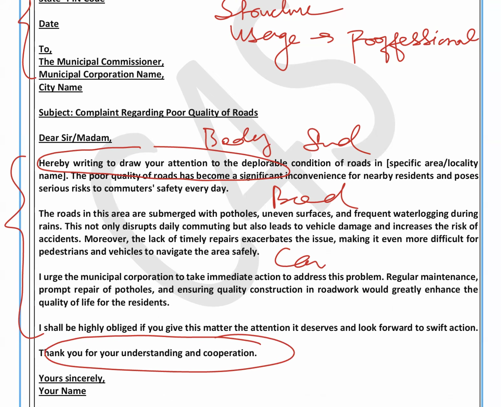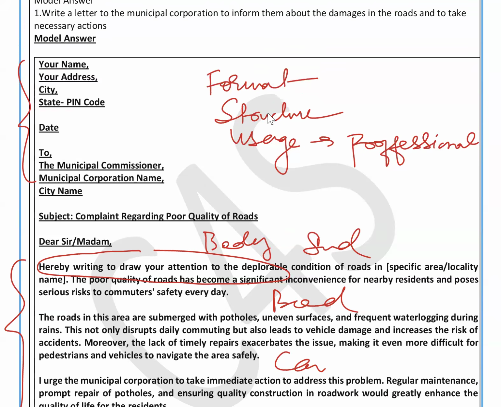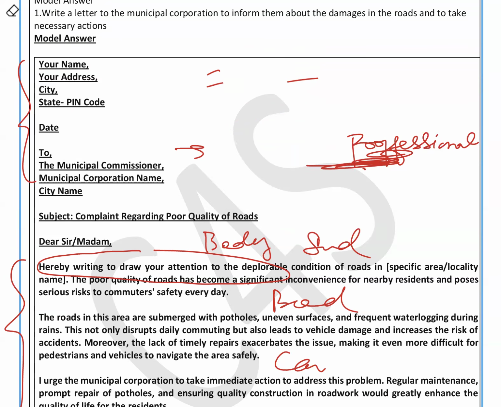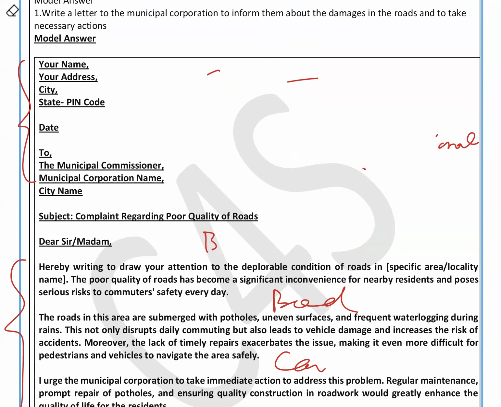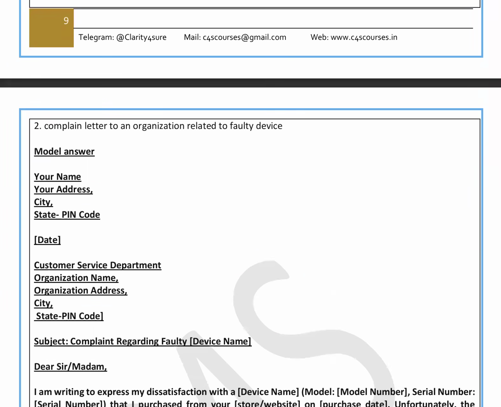You cannot write very childish words. Every type of letter has a different set of words. For example, if you're writing to an editor, then the usage of words will be different. If you're writing to a manager, then the usage of words will be different. So these three things hold prime importance: the format, the structure, and the professional usage of words. Very, very important for your examination. Until and unless you use these three things properly, you won't get good marks in the letter. So keep practicing. The letter is the easiest and most scoring part of your entire paper.